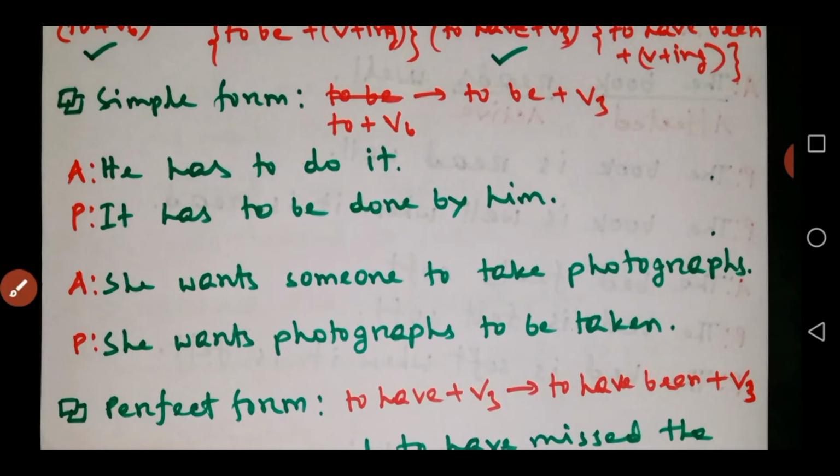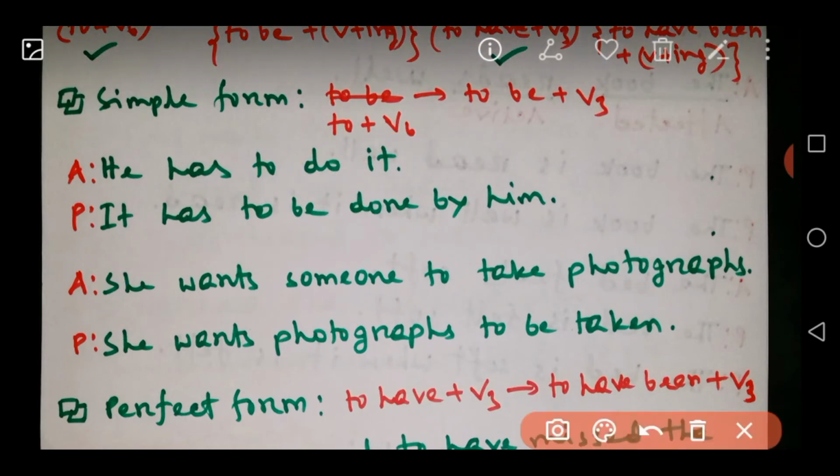Okay, so how will it change? She wants will remain same, then photographs was the object, so we'll bring it into subject position. Then to take, we will make it into to be, take will be taken, someone, people. So this sort of subjects don't need to be put in the passive voice. Generally they are cut off, they are avoided. The sentence will be like: she wants photographs to be taken.